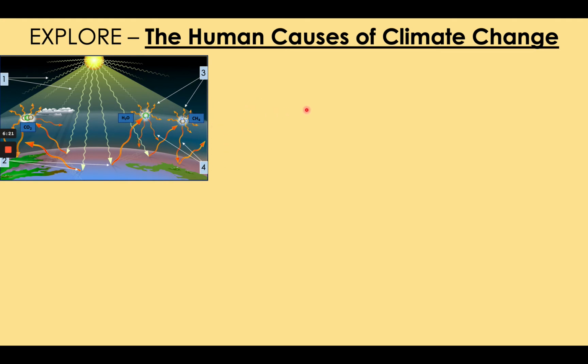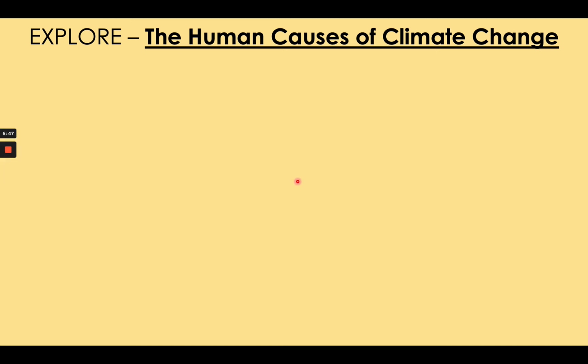Throughout the history of the world, greenhouse gases have been present in the atmosphere, but what's happening today is that human beings are increasing the concentration of greenhouse gases very rapidly, which is leading to a stronger greenhouse effect and global warming. I'm now going to take you through the story of the main human activities that contribute to the stronger greenhouse effect and consequently contribute to climate change.